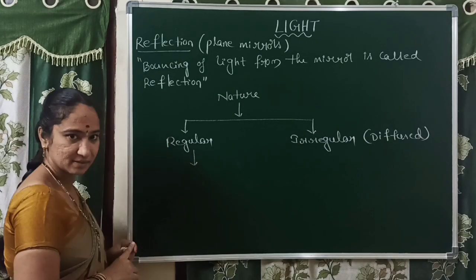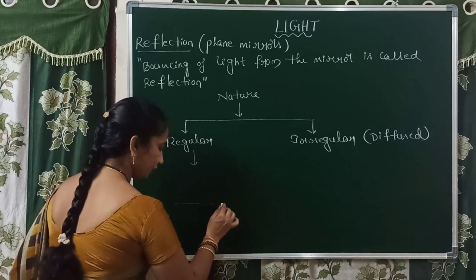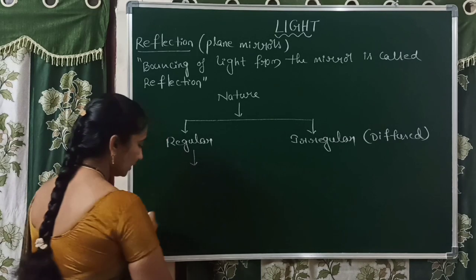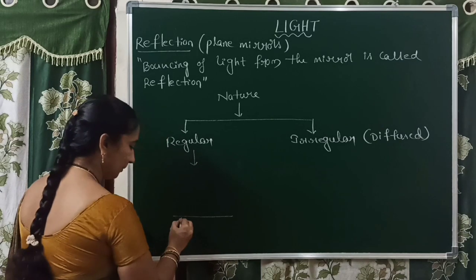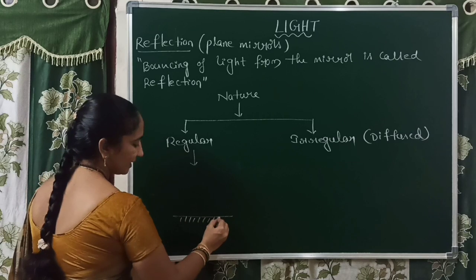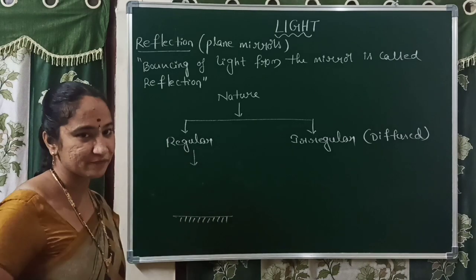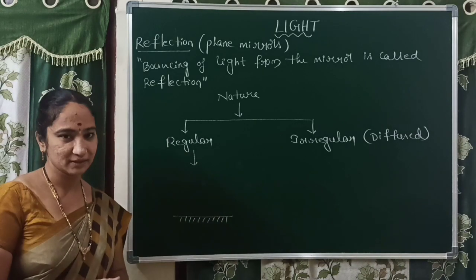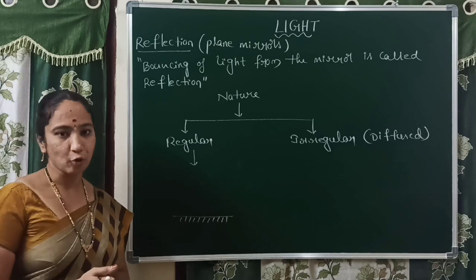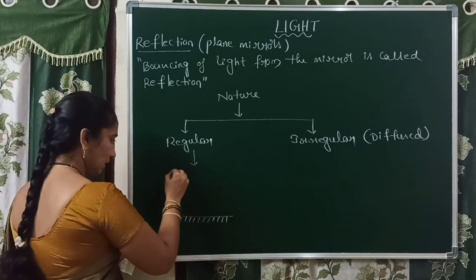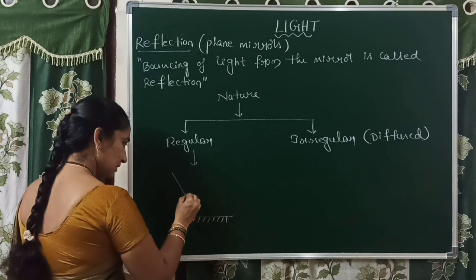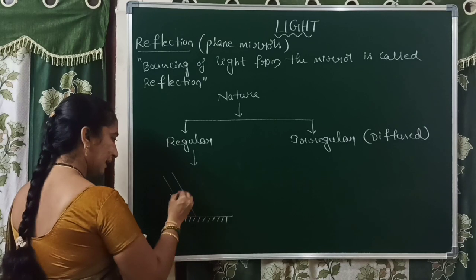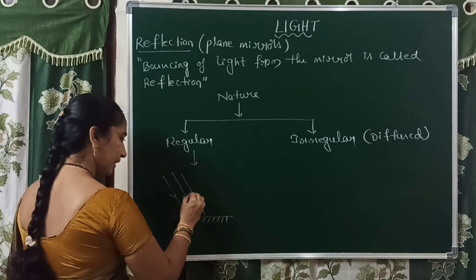So, what is regular reflection? How to define this? Let us consider a smooth surface, for example, a mirror. A mirror is nothing but a piece of glass which is polished on one side, silverized or polished. Okay. For example, from the source of light, a parallel beam of light is falling on it.